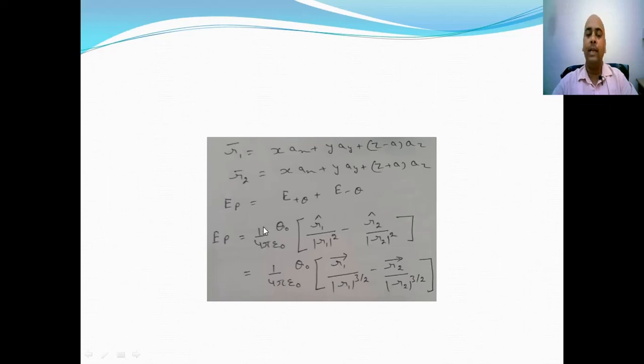So by using the expression of electrical field, due to plus Q charge it is 1 upon 4 pi epsilon naught Q unit vector r1 divided by magnitude of r1 square, and due to minus Q charge it is minus 1 upon 4 pi epsilon naught Q unit vector r2 divided by magnitude of r2 square.